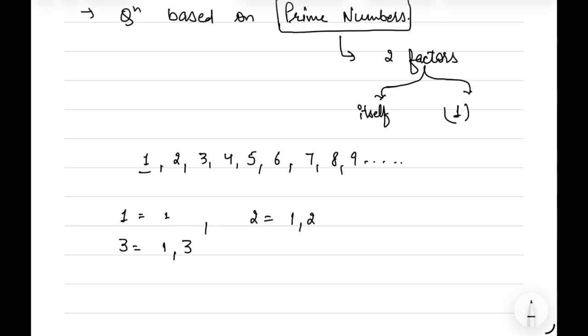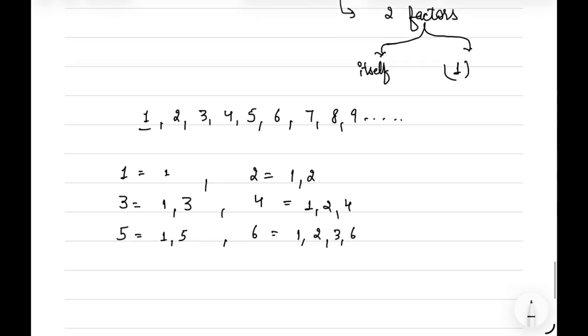But if we factor 4, it is divisible by 1 and one other number also, that is 2. So the factors of 4 are 1, 2 and 4. The factors of 5 are 1 and 5. In case of 6, we get the factors 1, 2 and 3, and 6 itself, so 4 factors.